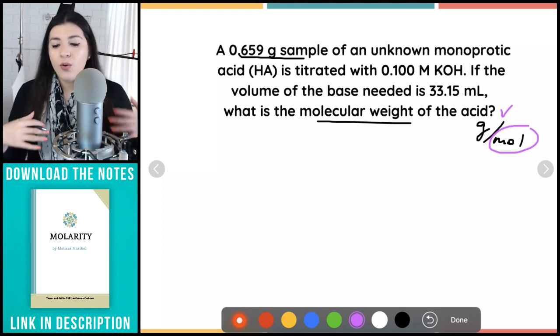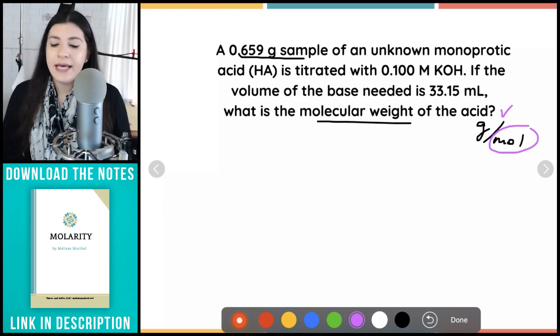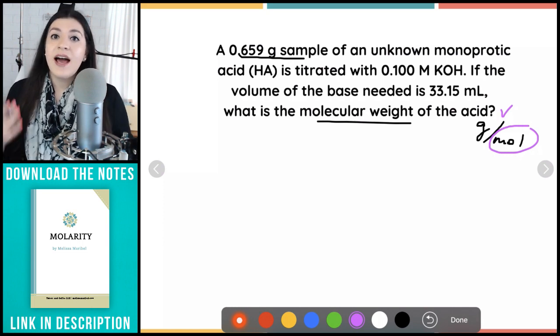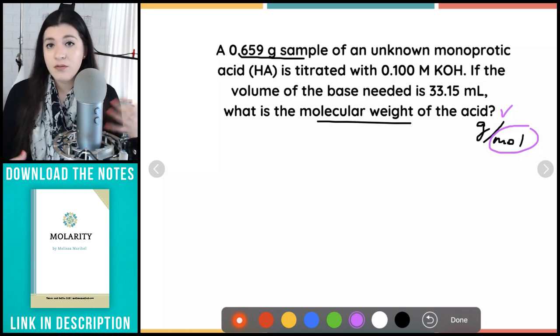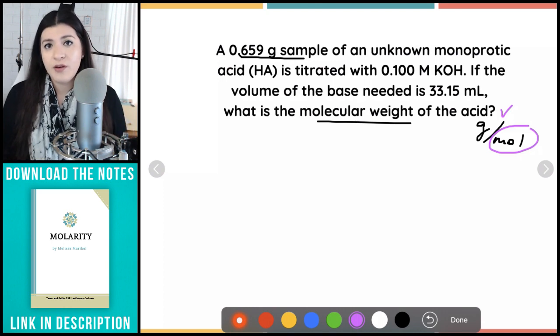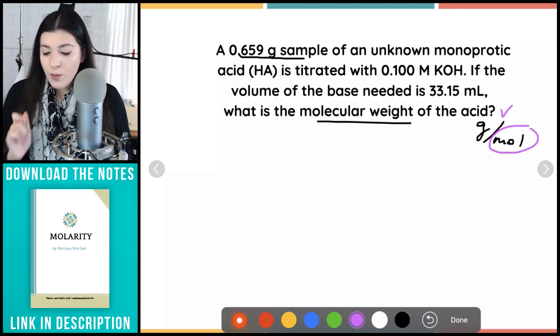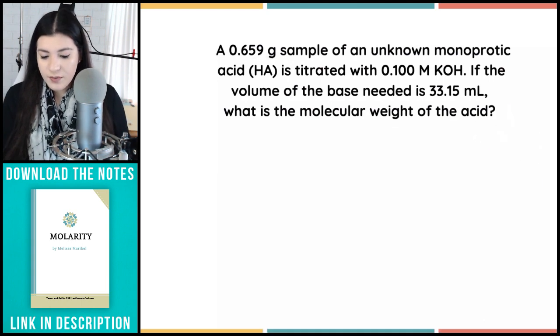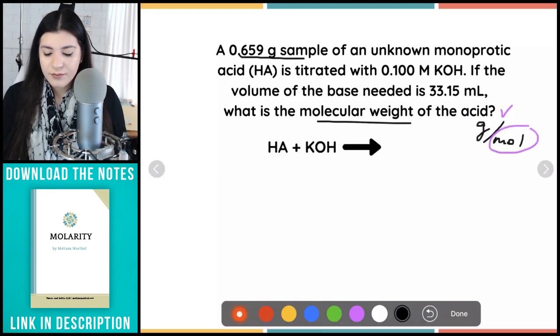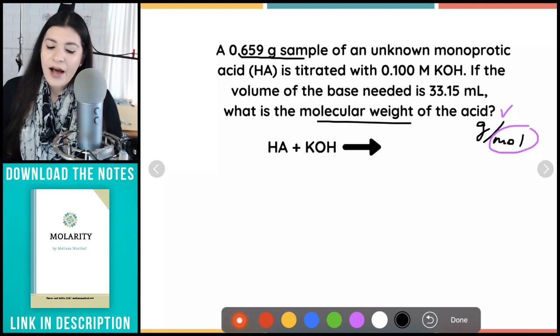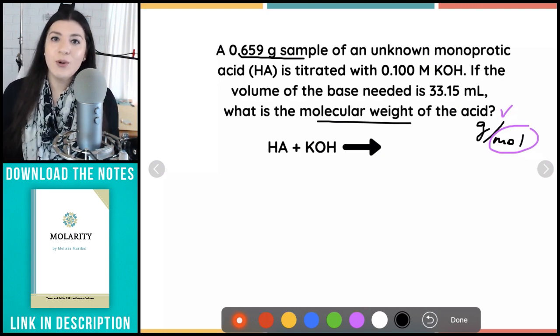So that's what our whole stoichiometry setup of this question is going to be, just to figure out the amount of moles, and then we'll divide the given grams by the moles that we found, and that's your answer. So let's do that now. But I want you to know that they didn't give you a balanced equation. So assume that you do have to create one.